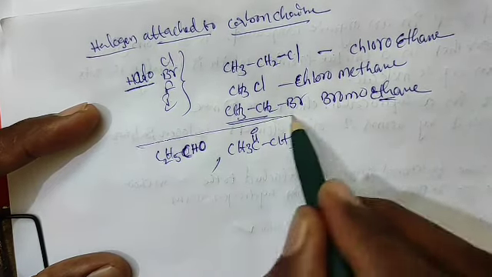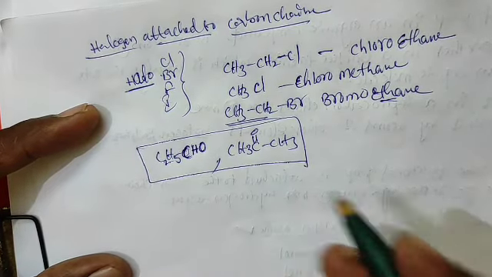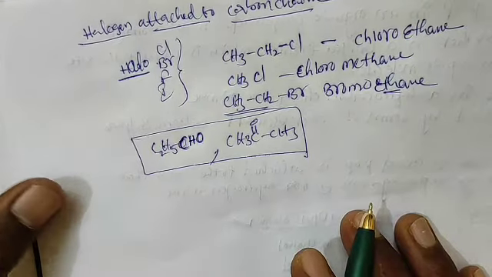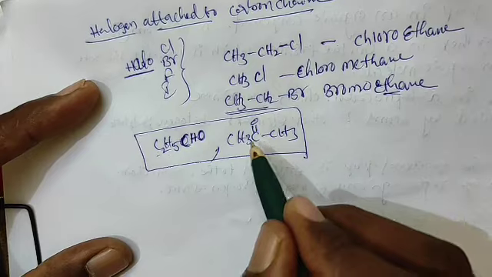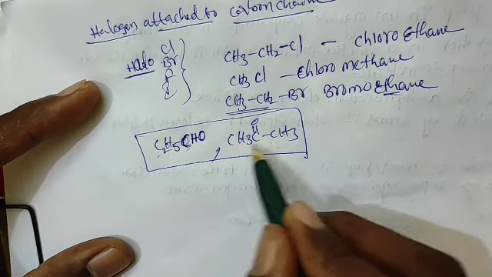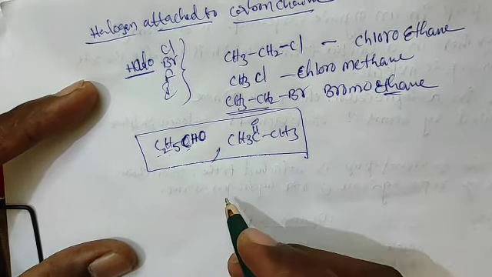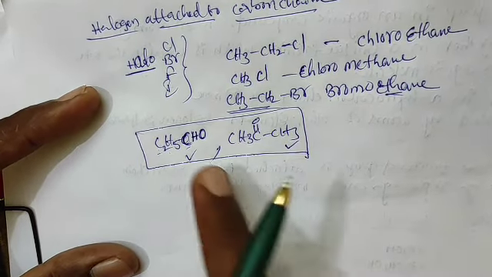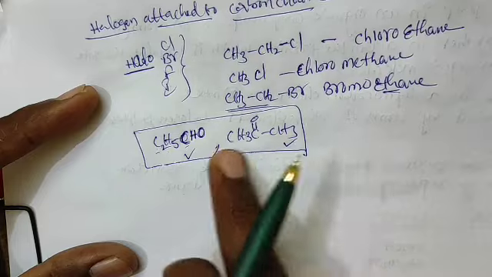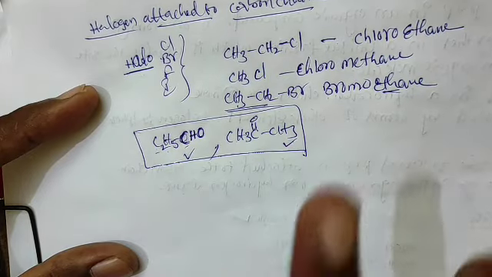See, both have the same molecular formula: 3 carbons, 6 hydrogens, and one oxygen. This is a ketone, and this is an aldehyde functional group. CHO is aldehyde; C double bond O with a methyl group on that side and this side means ketone.